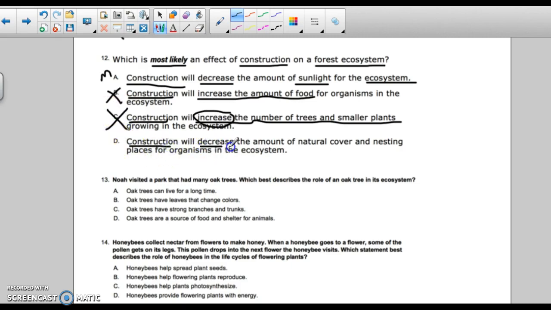Construction will decrease natural cover, nesting places. So think about it. We cut down trees. We cut down bushes. What are we doing? We're taking away places that birds could nest. In the bushes, we're taking away cover for some other small animals, maybe your chipmunks and rabbits. So now I've got this answer up here that I guess is remotely possible, and this answer here. When you're chopping down a tree, are you cutting down a nesting place? Absolutely. D is your best answer. Remember, when you see these kind of words, you're probably going to have more than one good answer.